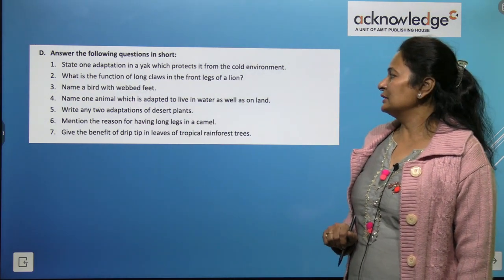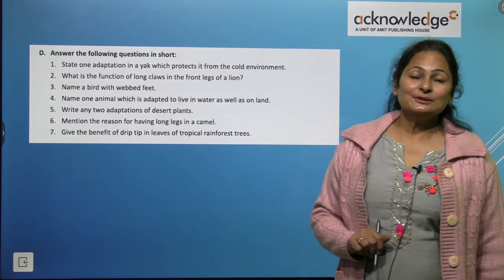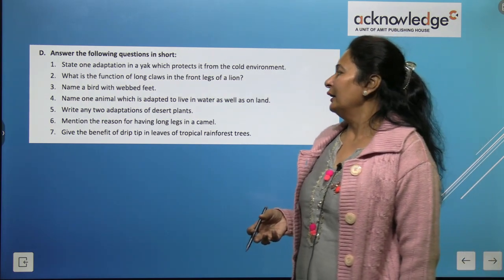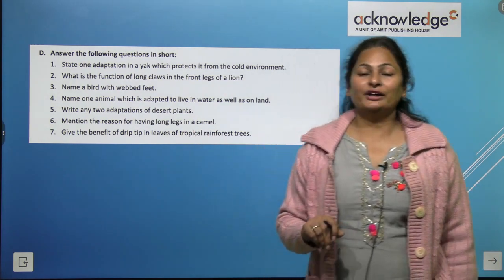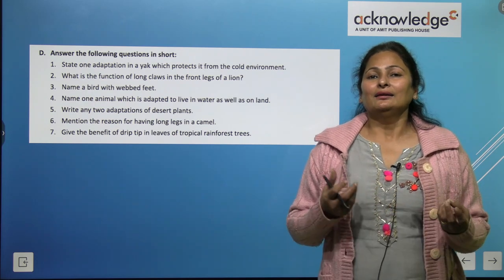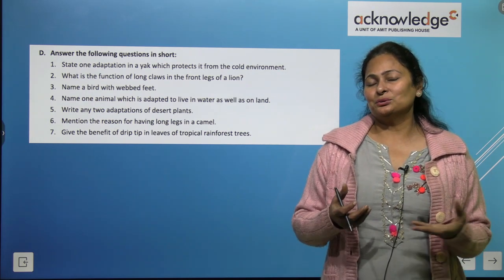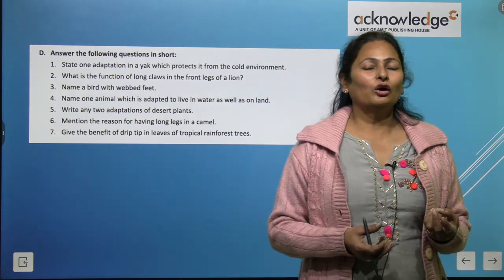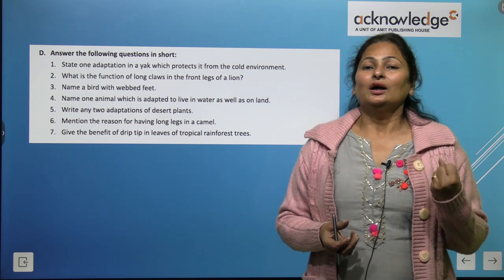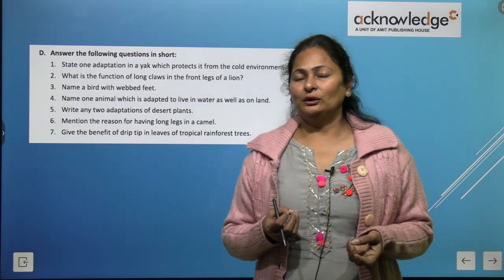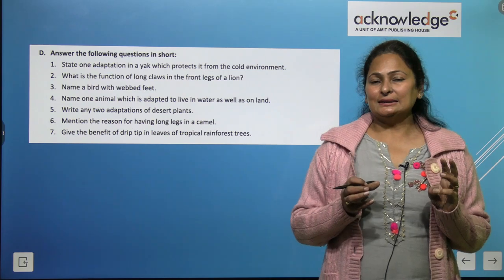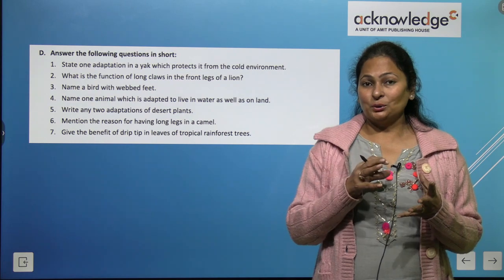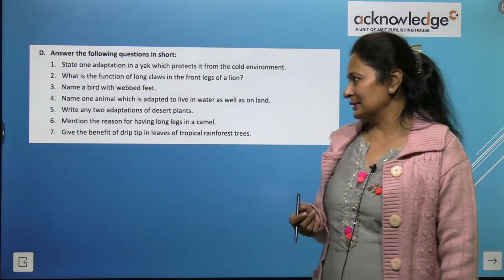Name one animal which is adapted to live in water as well as on land. It is the frog, which is known as an amphibian. Write any two adaptations of desert plants. In desert plants, the leaf is reduced to thorns or spines to prevent water loss, right? And they have a long root system to absorb water from the land, and they have a big waxy stem, which stores the water and does the photosynthesis, right?